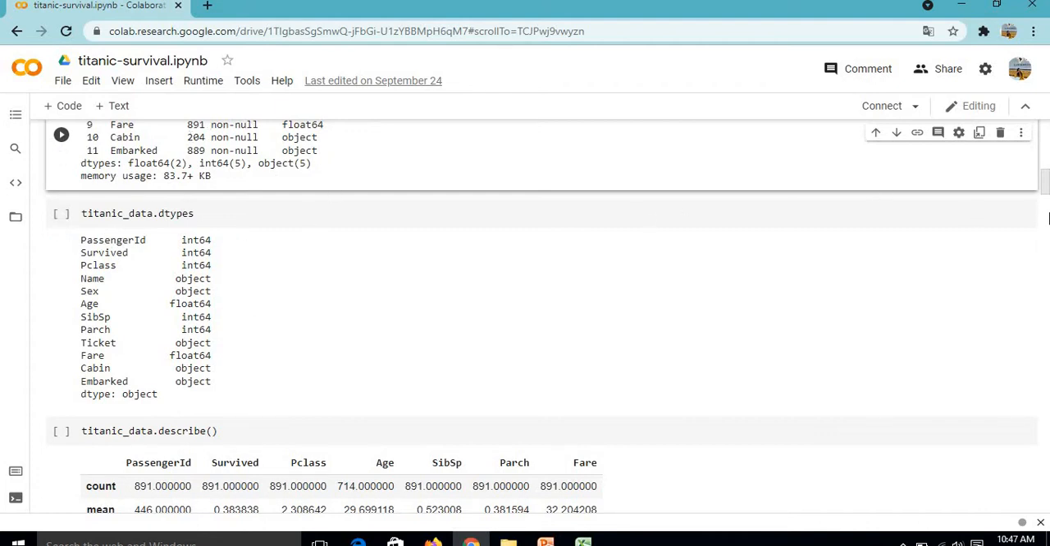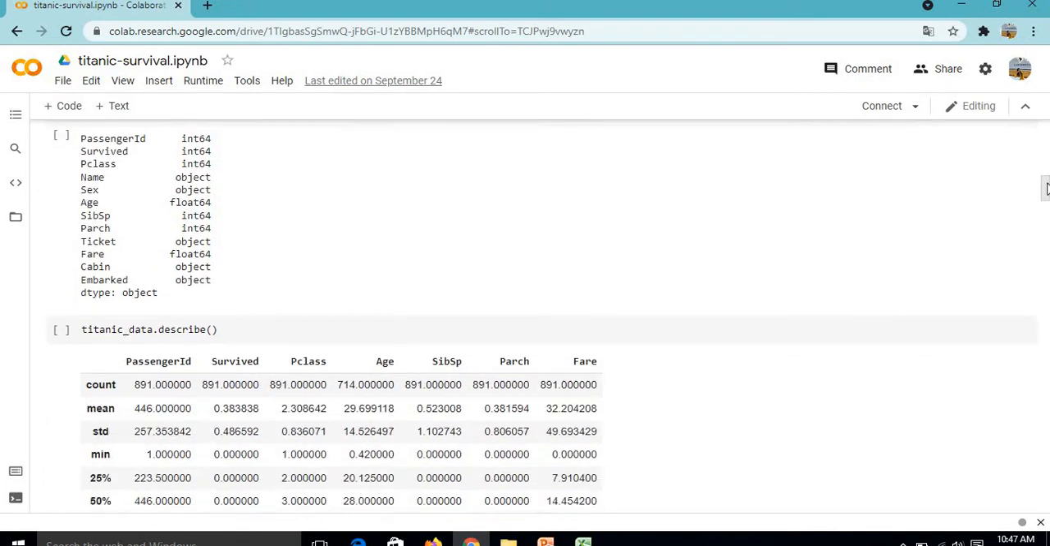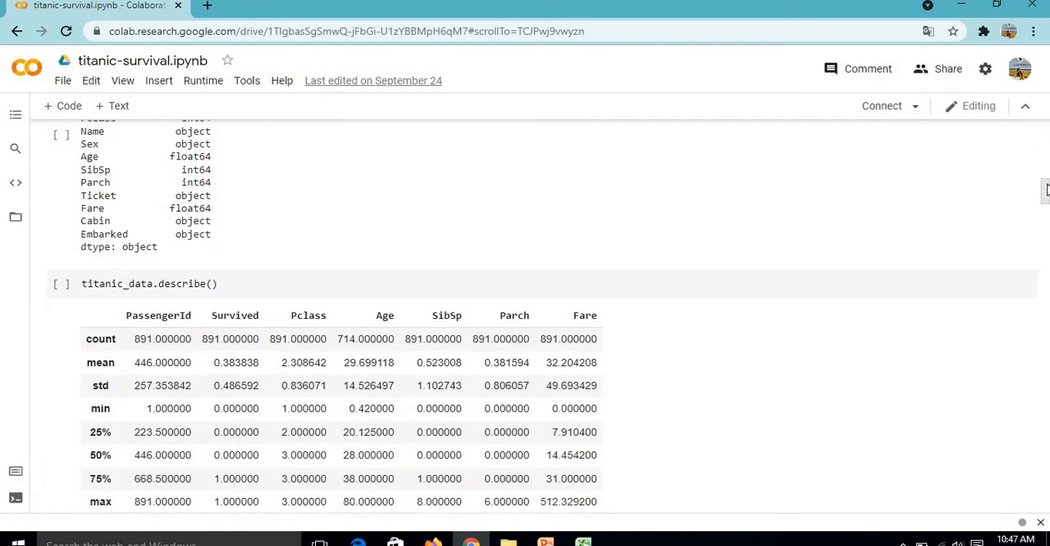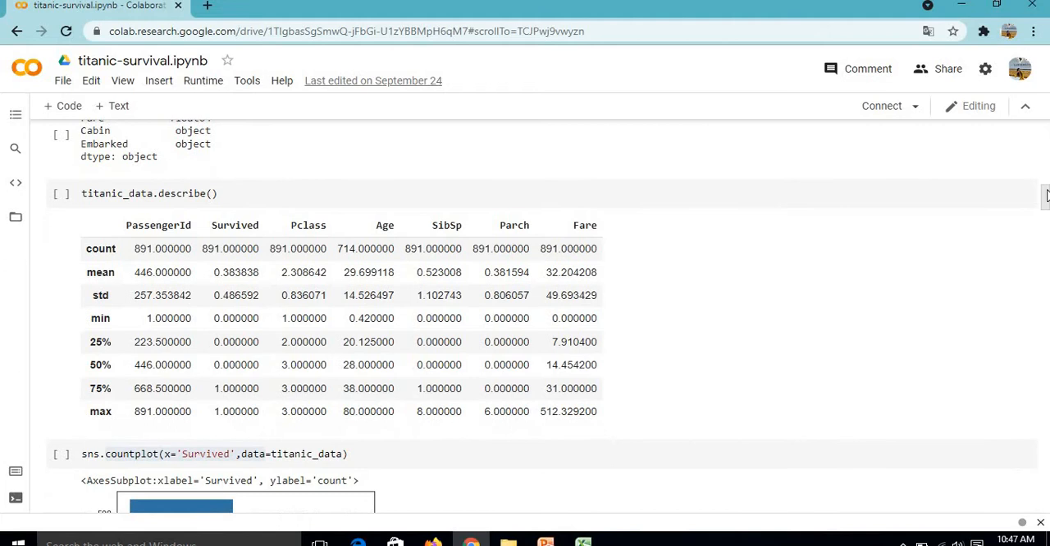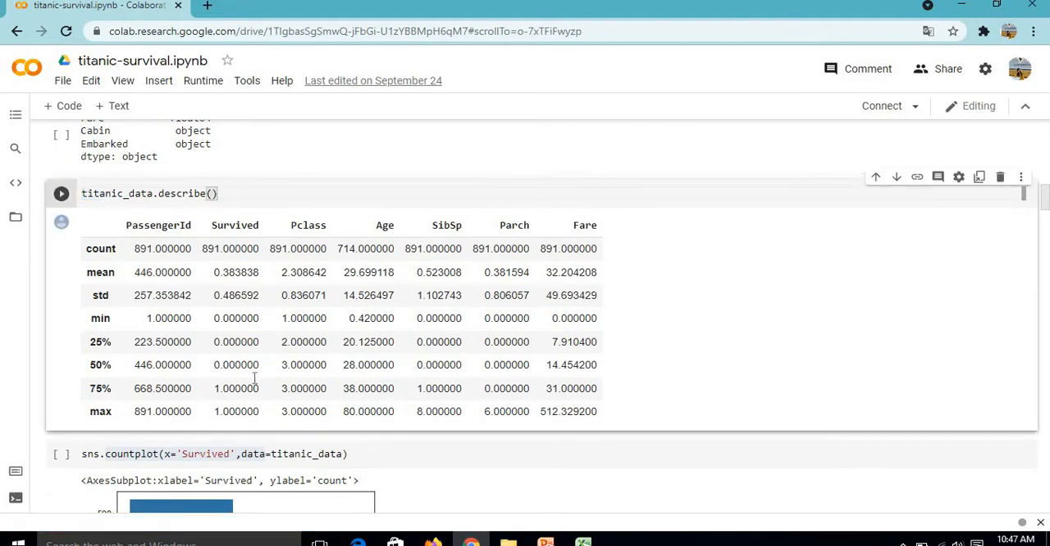If you want to know the stats of the data, we will write titanic_data.describe, and we will get the stats of our data. Here we have count, mean, standard deviation, minimum and maximum values.